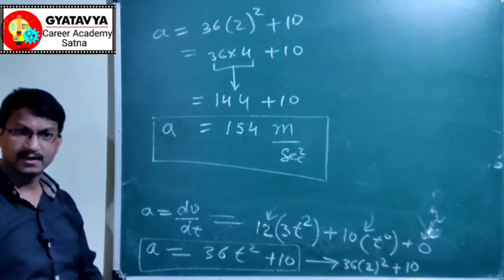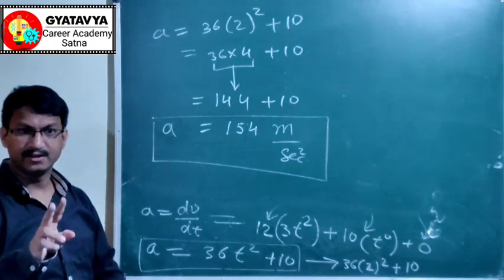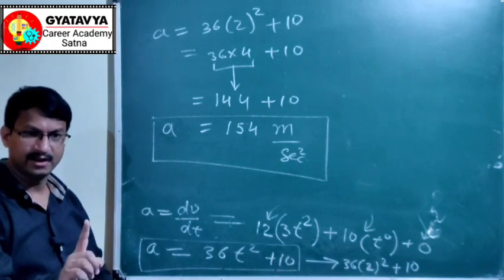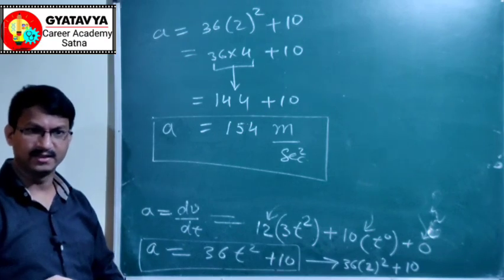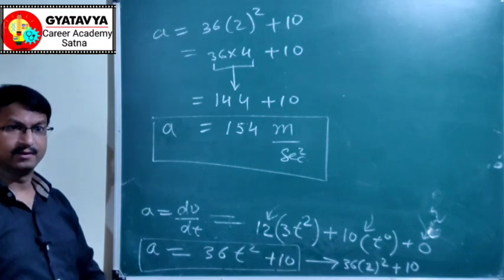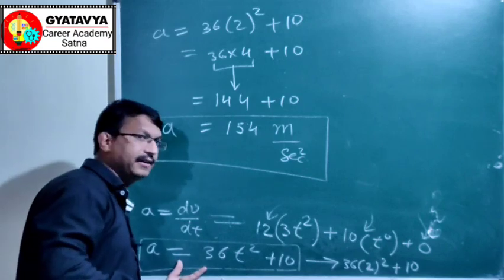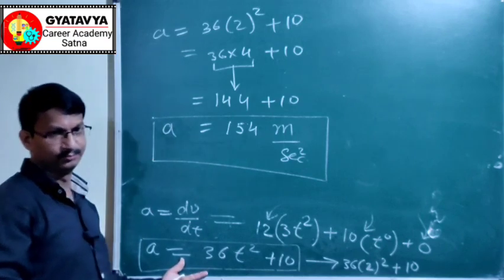So acceleration is the second order differentiation term of displacement. First differentiation we have done in order to obtain velocity, and then again we have differentiated it, and this result is called the second order differentiated term.